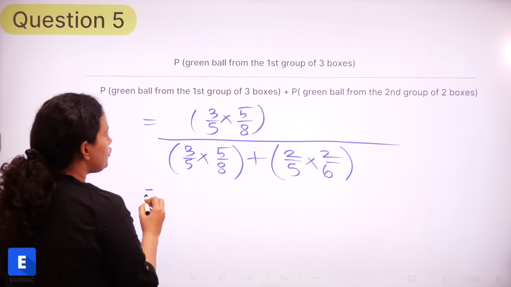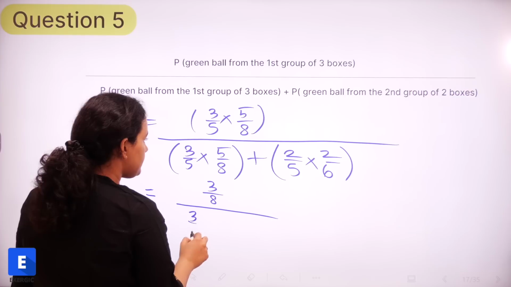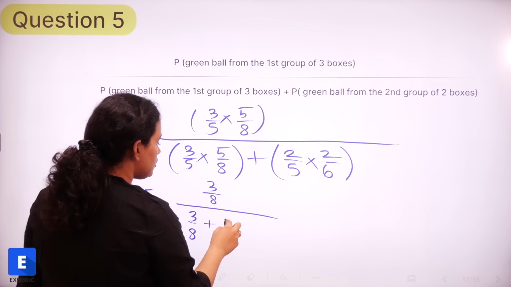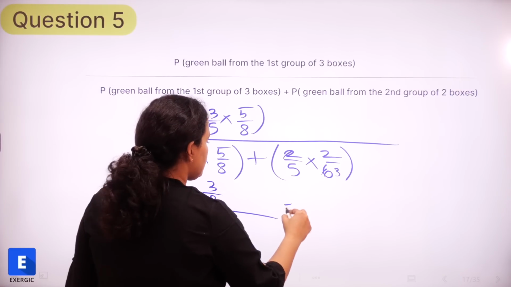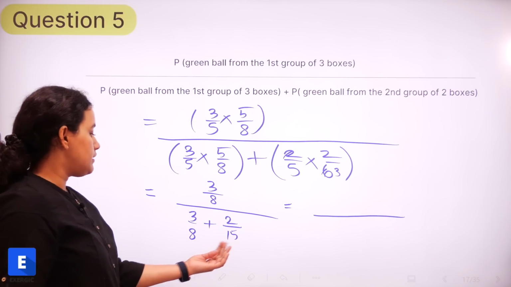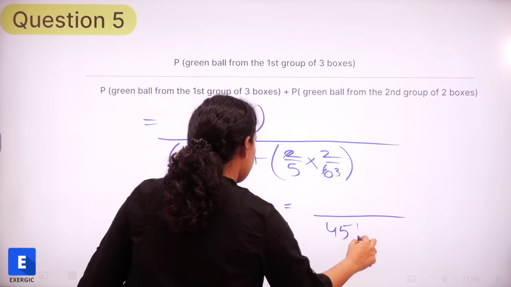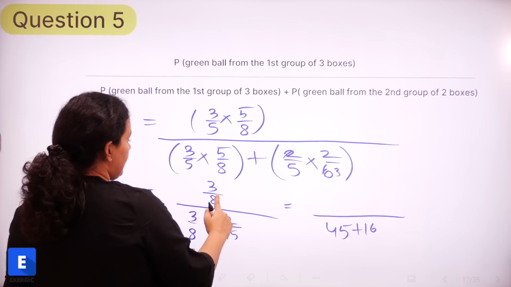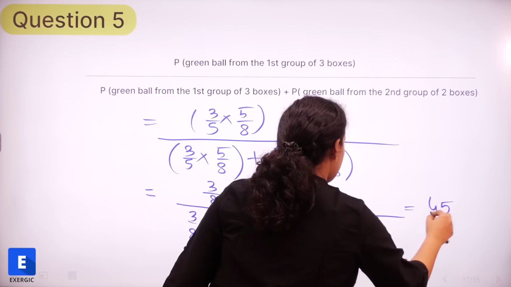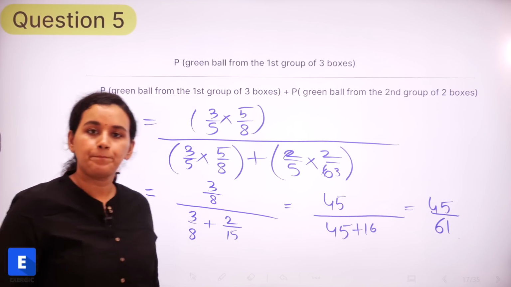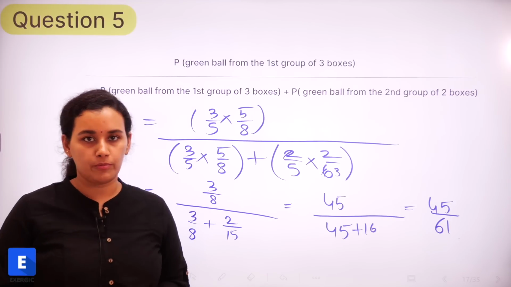Let us see, this is going to be 3 by 8 divided by 3 by 8 plus 2 by 15, right? And if I take the denominator 8 into 15, so 3 into 15 is 45, this is 16, and 8 into 15. So simply 45 divided by 61. Clear? So this is how we approach any question of conditional probability.